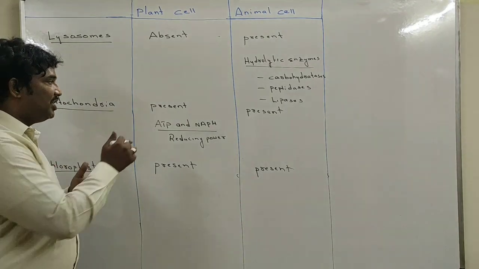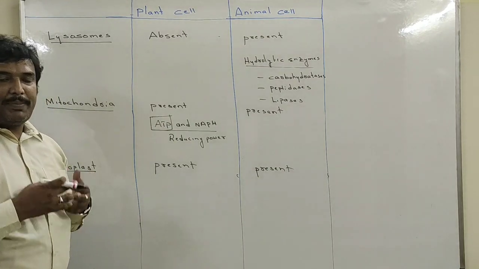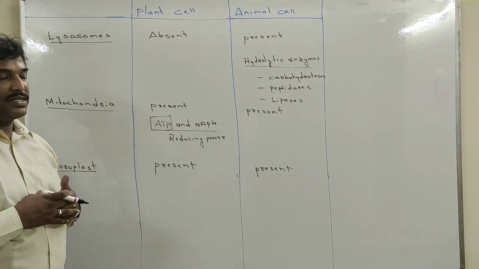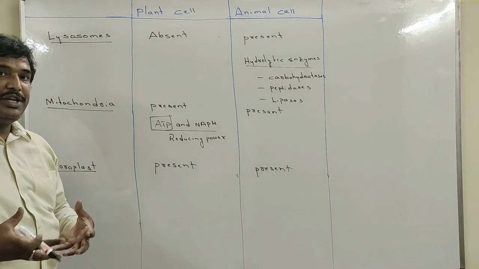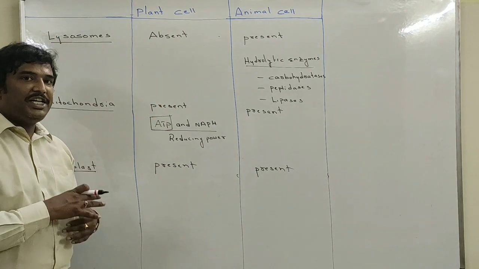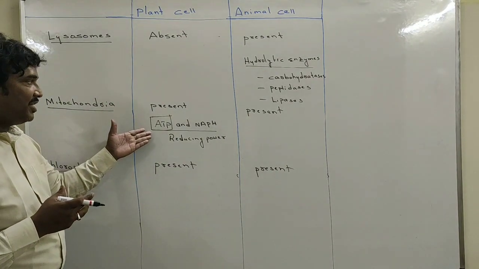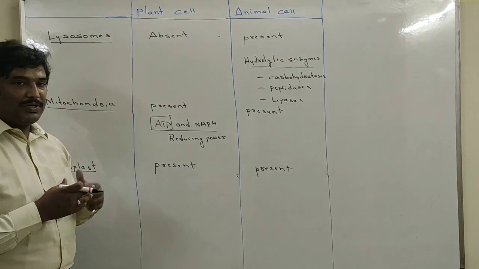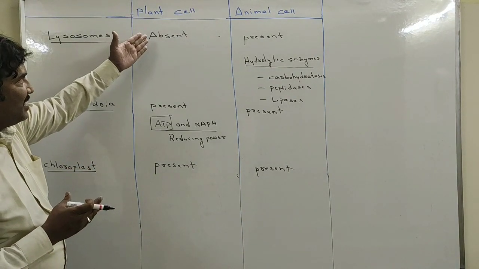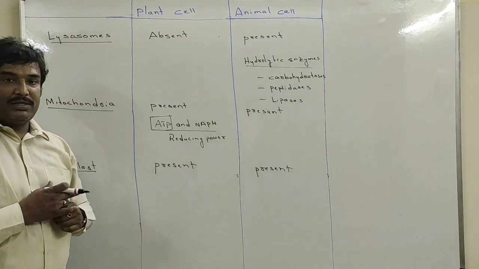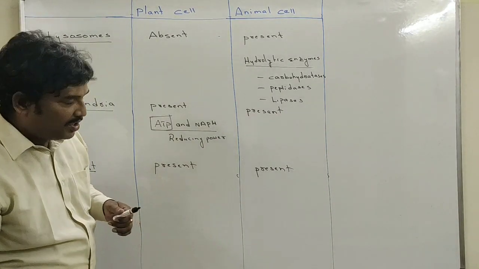It produces energy, especially in the form of ATP. With this ATP, a person is able to talk, to walk from one location to another, to lift weights, and all these are because of the energy generated in our body. That energy is directly from ATP. So ATP is synthesized in the mitochondria, present in both plants as well as animals.